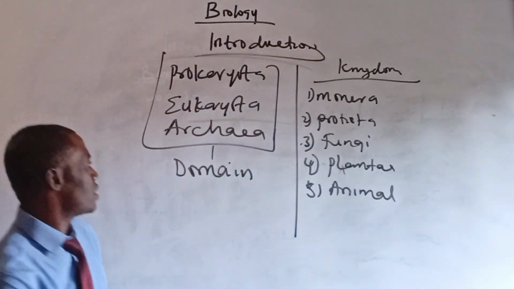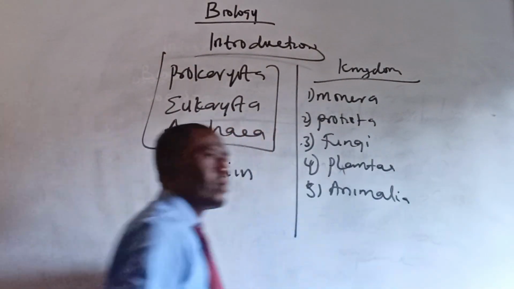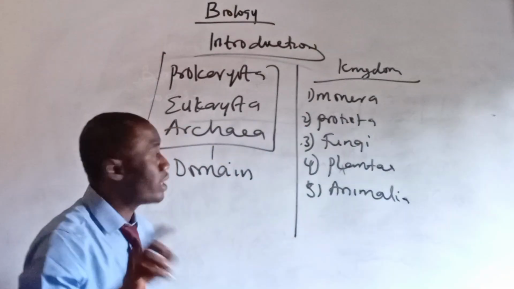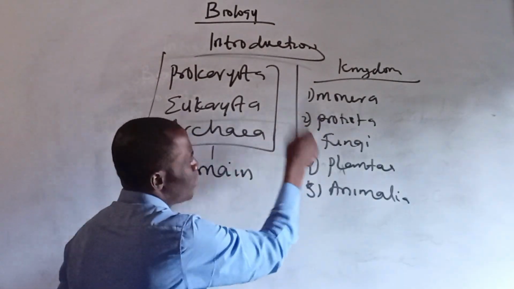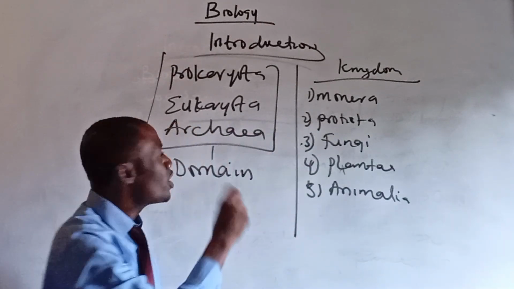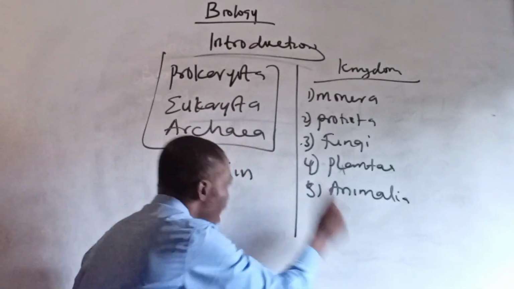All right, these domains are divided into kingdoms. And the kingdoms, we have kingdom Monera, kingdom Protista, kingdom fungi, kingdom plantae, kingdom animalia.